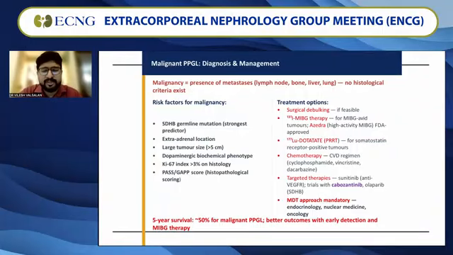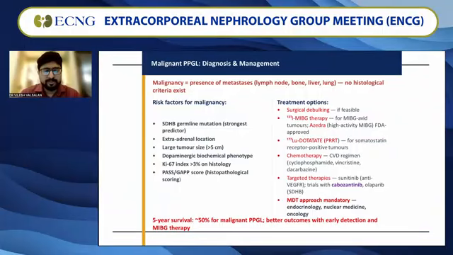Targeted therapy, the word I highlighted, is cabozantinib, because this is currently very hot in the journals because of recent trials which are helping patients who have metastasis. So cabozantinib is one of the drugs related to pheo. And as always, we mention the multidisciplinary approach. Five-year survival is 50% for malignant PPGLs, but better outcomes are seen with early detection and MIBG therapy.